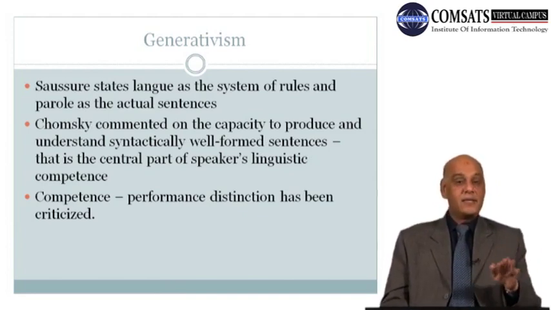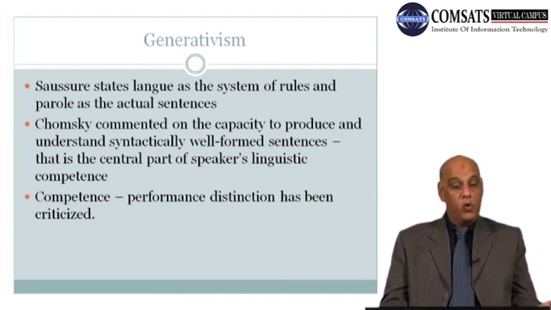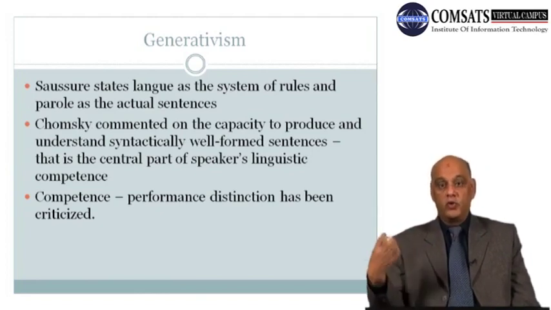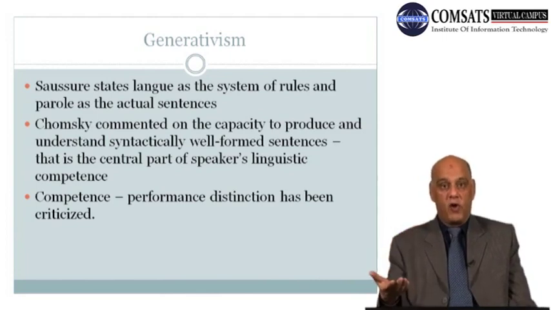He says Langue is a system of rules and Parole is actually sentences, the actual production, whereas Chomsky comments on the capacity to produce and understand syntactically well-formed sentences, and that is the central part of the speaker's linguistic competence.